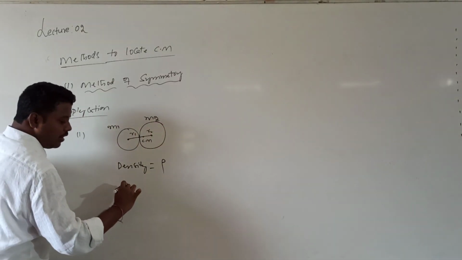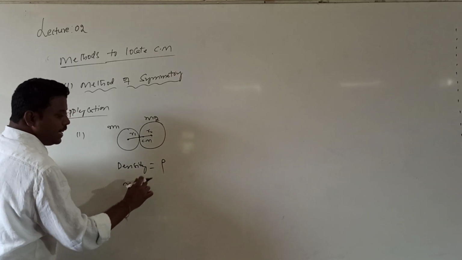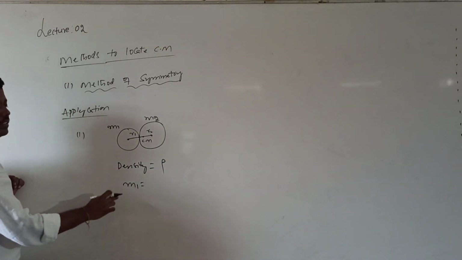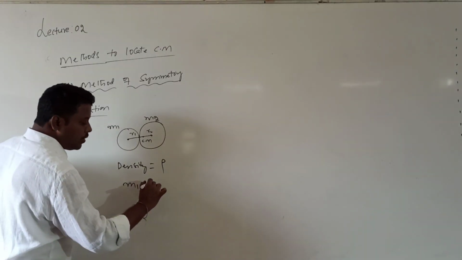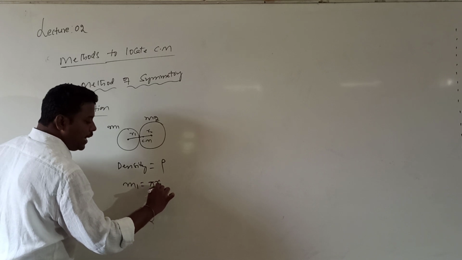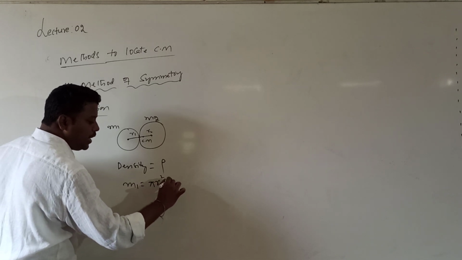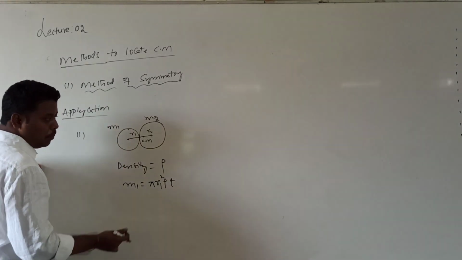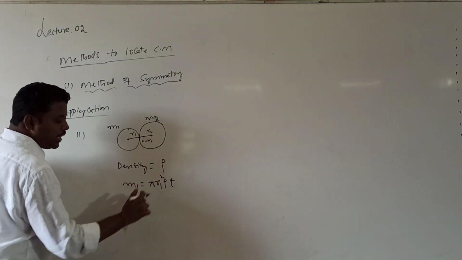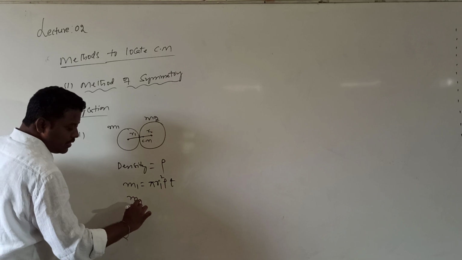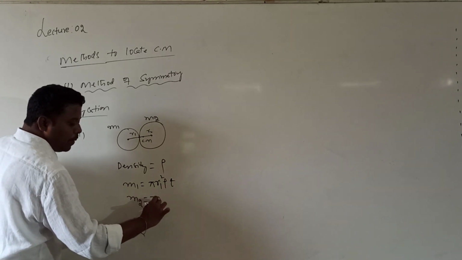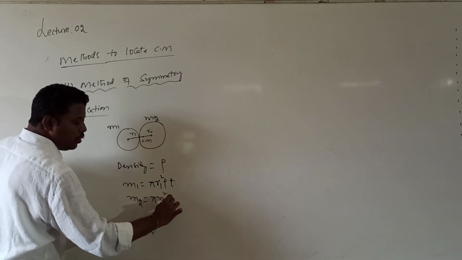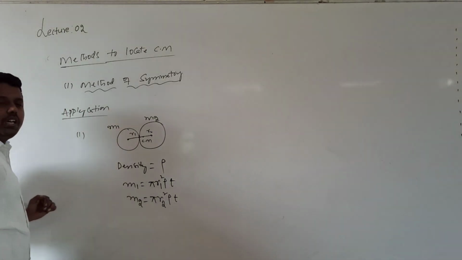So what is m1? Density is mass by volume, so mass is equal to density into volume. The volume is given by pi into r1 square into t, where t is the thickness of the circular disc. Both are made of the same material and have the same thickness. The mass of the second circular disc is given by pi into r2 square into rho into t.